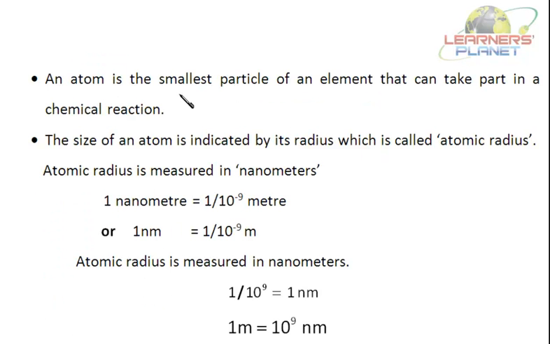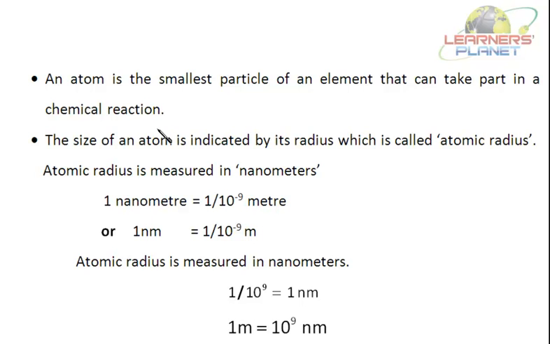An atom is the smallest particle of an element that can take part in a chemical reaction. Right? And according to Dalton's atomic theory, atoms of same element have got similar chemical properties. Right? Similar properties.